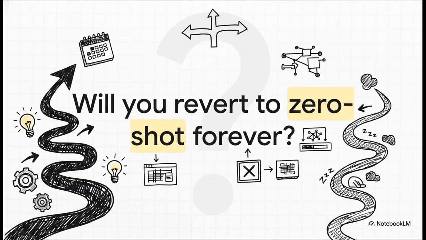But here is a quick reality check for us all. Knowing about these techniques is completely useless unless you actually put them into action. Most folks read about this stuff, nod their heads, and then immediately slide right back into lazy zero-shot prompting forever. The gap between knowing this and actually doing it reflexively requires deliberate practice. So, as we wrap up, I've got to ask you, for the next 2 weeks, are you going to commit to practicing these examples until they become automatic? Which path are you choosing for your very next prompt?